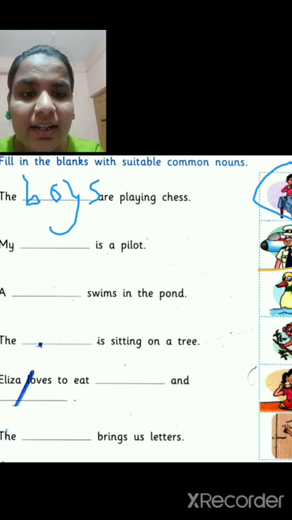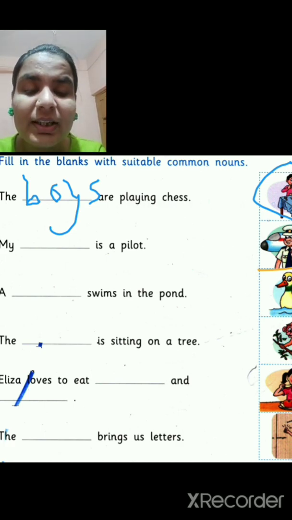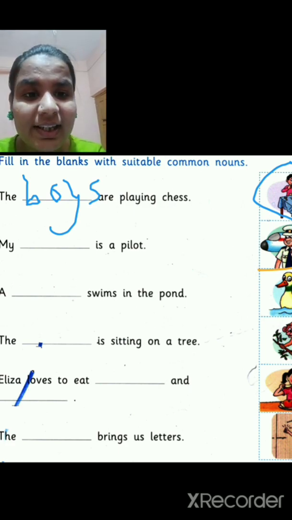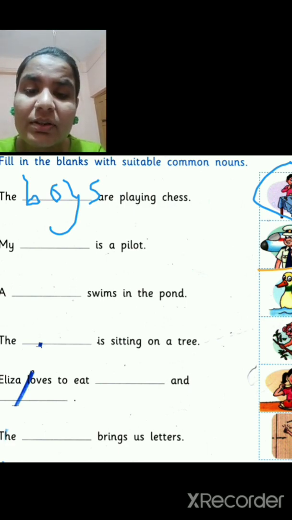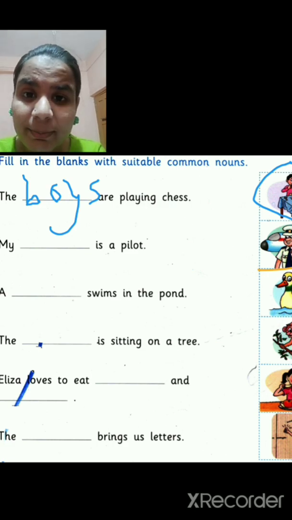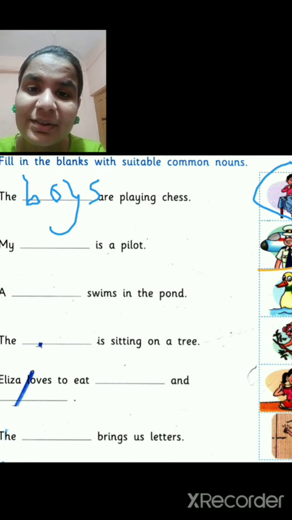As you can see in this picture, here is a man wearing a uniform. Behind him there is an aeroplane, so he is a pilot. The blank may be written by a girl or a boy who is talking about his father, obviously. So, my father is a pilot.